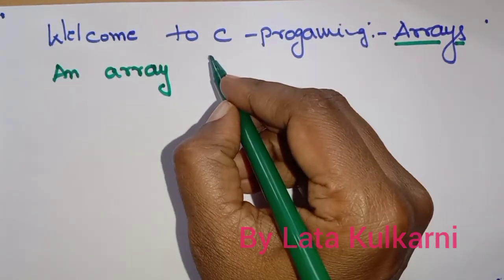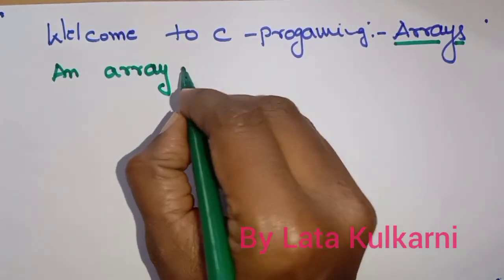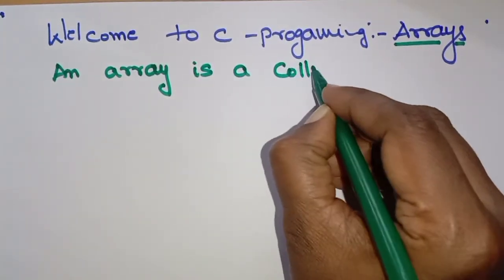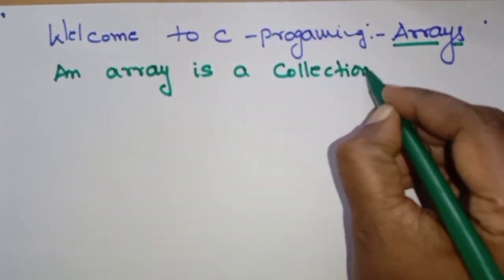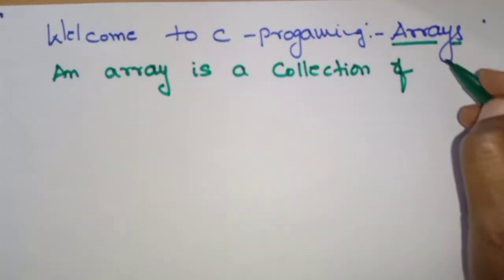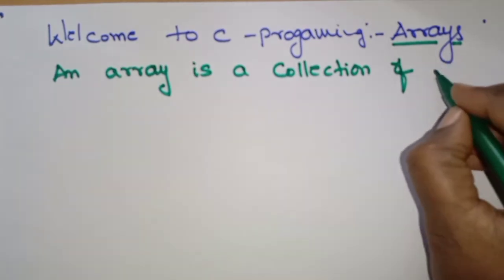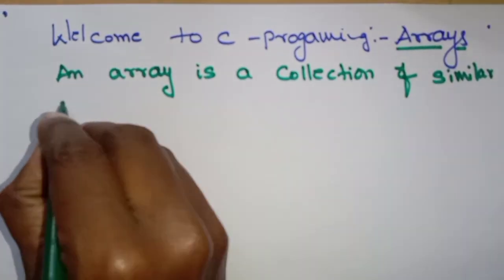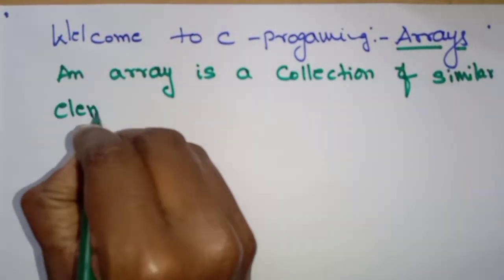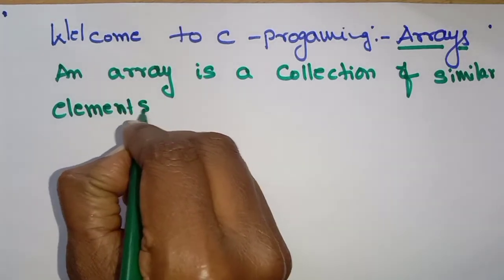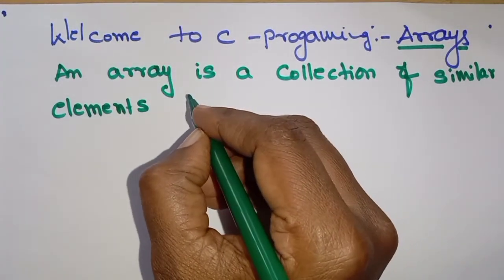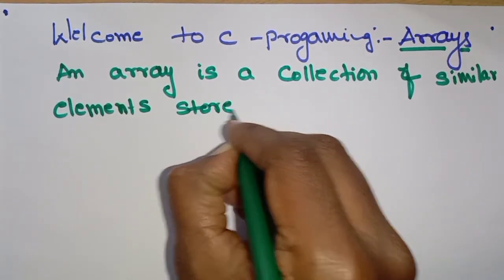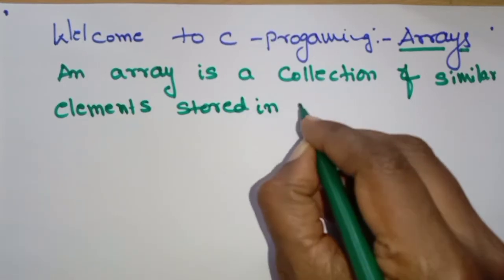An array is a collection of similar elements, stored in adjacent memory locations.